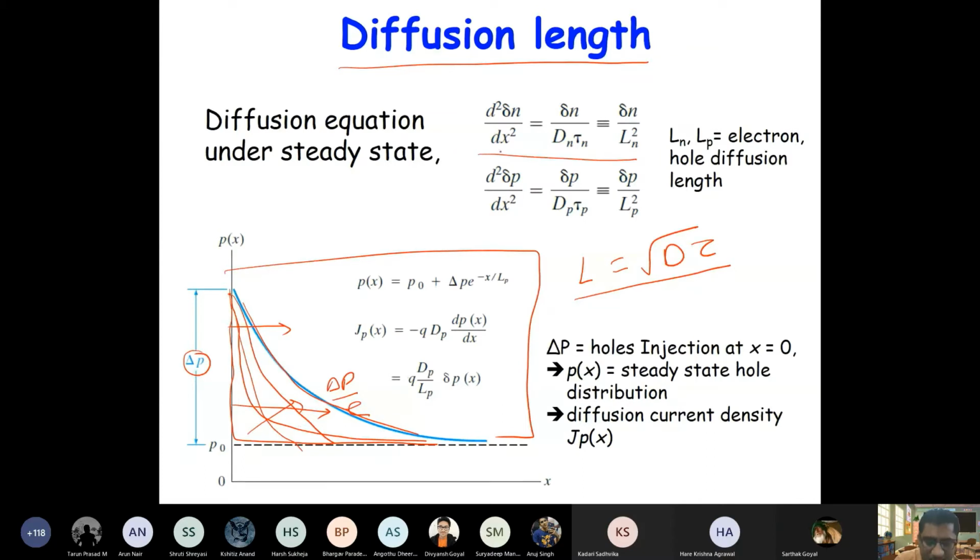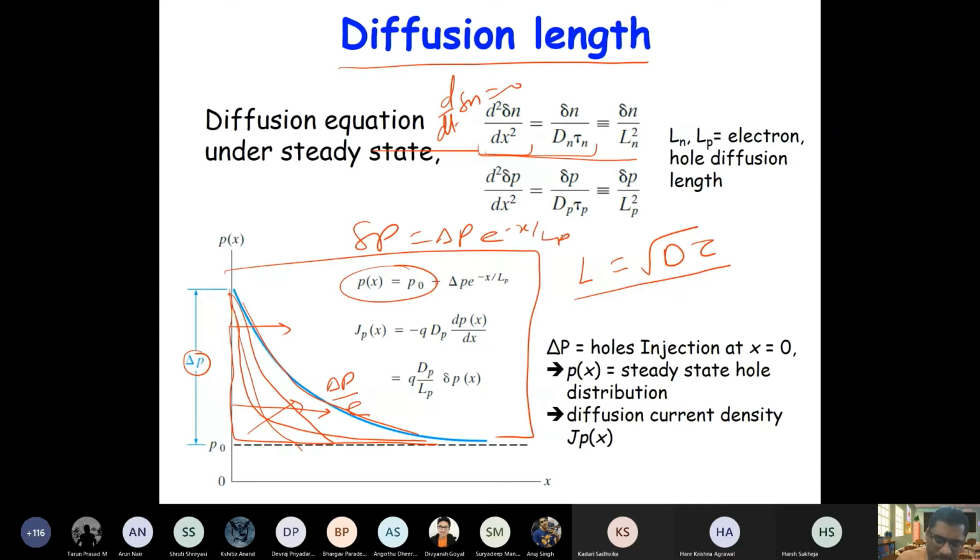So in steady state, d by dt of n or delta n will be 0. So you will only have terms such as D times d2 delta n by dx square and delta n by tau recombination, and they will be equal. So if you solve this equation, you can write delta p is equal to capital delta P e to the power minus x by Lp.